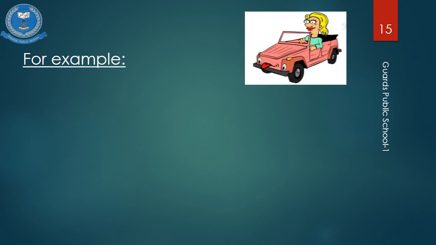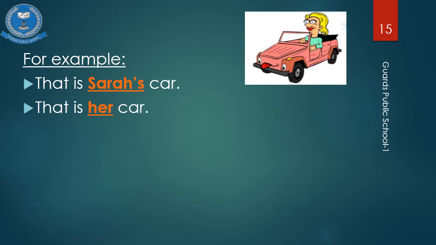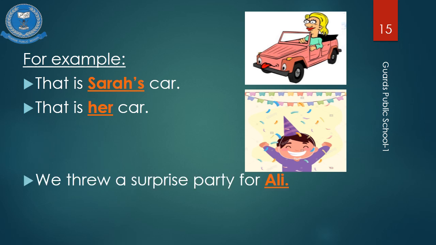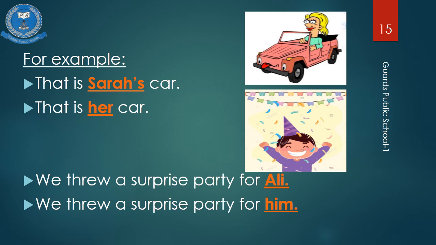That is Sarah's car. Now Sarah is a girl. You can see from the picture she's driving a car. So instead of saying Sarah, we will replace Sarah with her. That is her car. Second example of the boy having a birthday party. So we threw a surprise party for Ali. Instead of saying Ali, we will replace Ali with him. We threw a party for him.